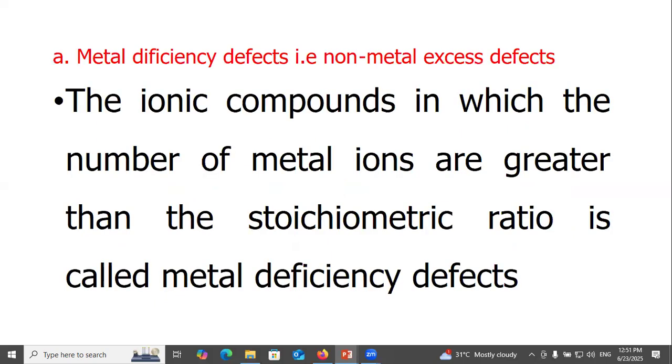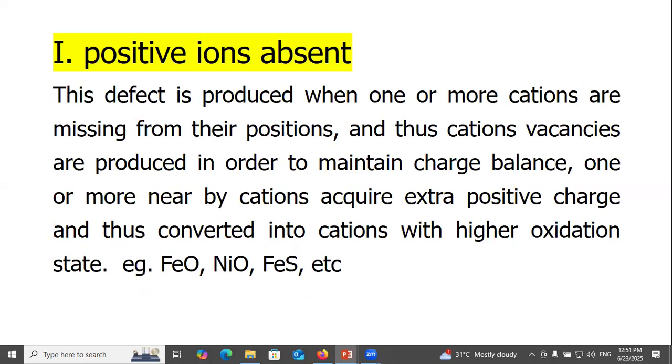Metal deficiency defects, that is, non-metal excess defects: ionic compounds in which the number of metal ions is less than the stoichiometric ratio are called metal deficiency defects. Positive ion absent: this defect is produced when one or more cations are missing from their positions, and those cation vacancies are produced in order to maintain charge balance.